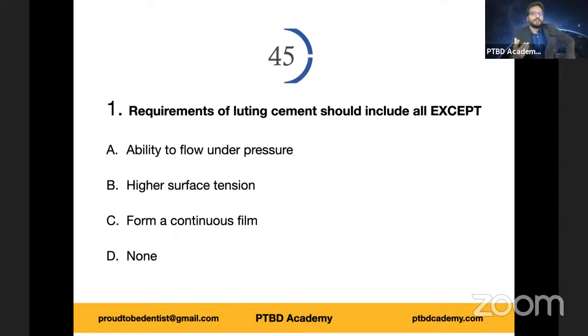Okay, let me give you a hint. Surface tension and wettability are inversely proportional. Higher surface tension, lower wettability. Lower surface tension, better or higher wettability. And that's the reason why we use detergents while washing clothes, as you know. So which of the following options do you think is the right answer now, after this hint?